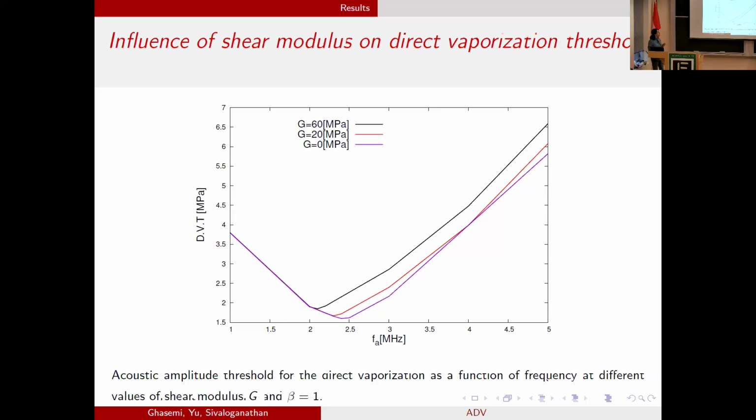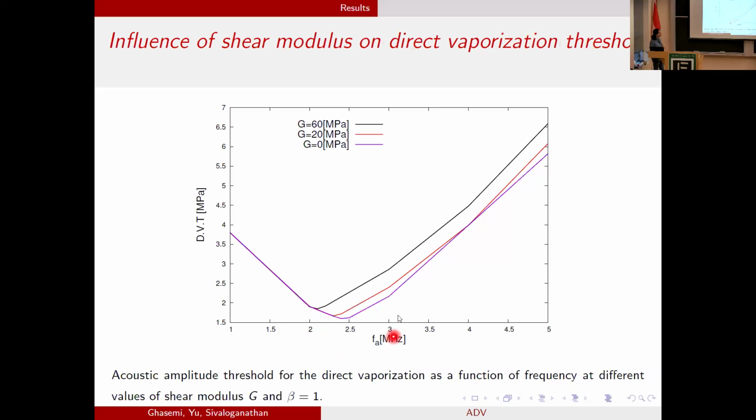As I mentioned, an important factor in studying the ADV process is determining the threshold, the minimum pressure required for direct vaporization. Here we have the results for threshold as a function of frequency for different values of G. You can see that in the range of low frequency, material is not a determining factor. When frequency increases, pressure decreases, so all good.